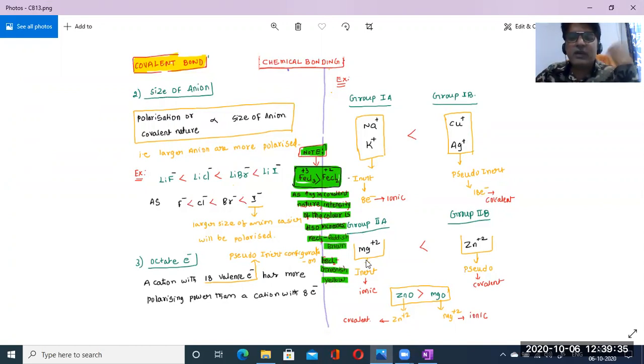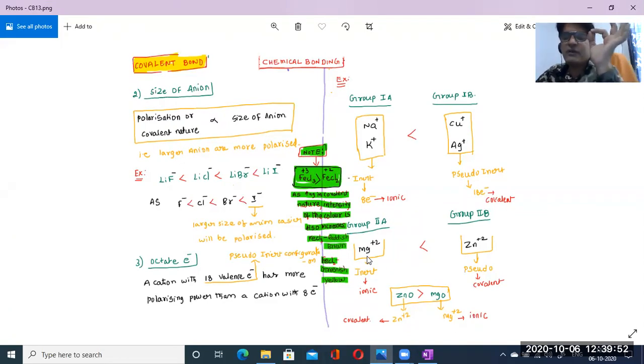In the same way, here I gave one more relation. The second A group elements are the alkaline earth metals: beryllium, magnesium, calcium, strontium, barium, and radium. Like Betty, Mange, car, scooter, Bap, Raji.